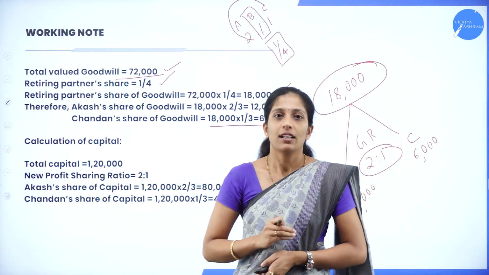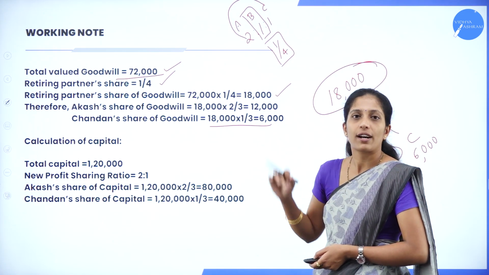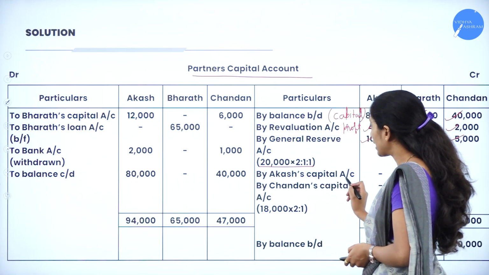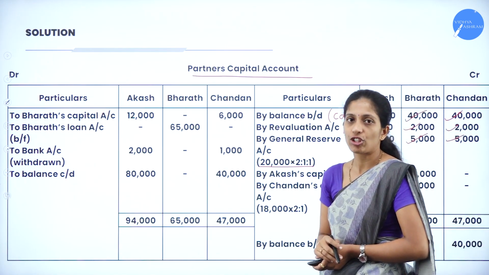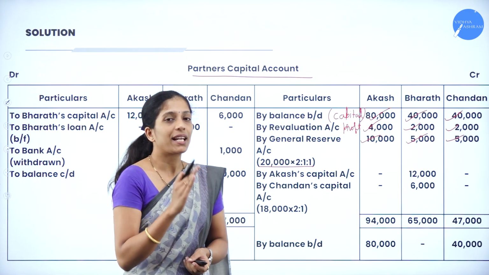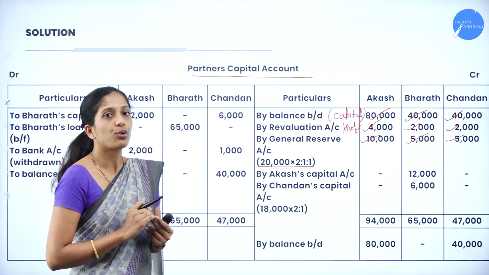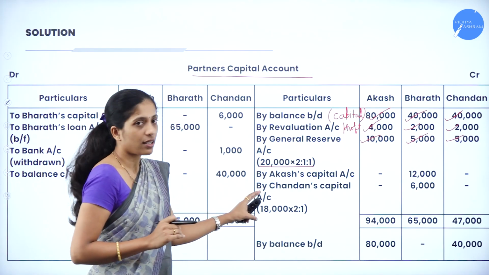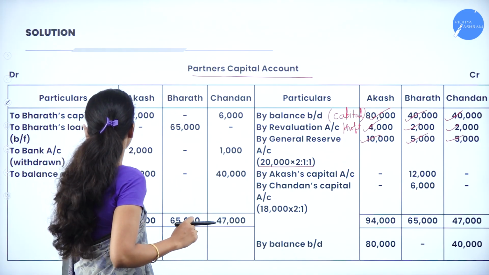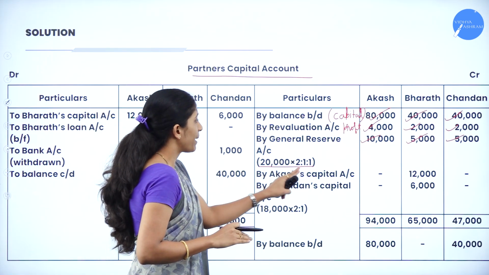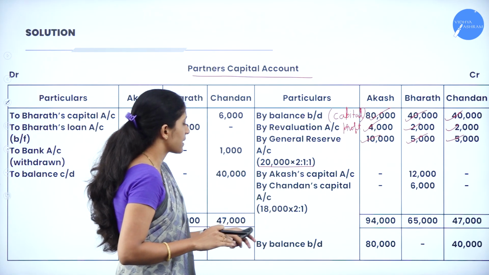Now this amount has to be recorded in the partners' capital account. So how to record? By Akash's capital account, by Chandan's capital account. Your entry, I have already told you: remaining partners' capital account debit to retiring partner's capital account. Now who are the remaining partners? Akash and Chandan, to the retiring partner's capital account, that is to Bharat's capital account.